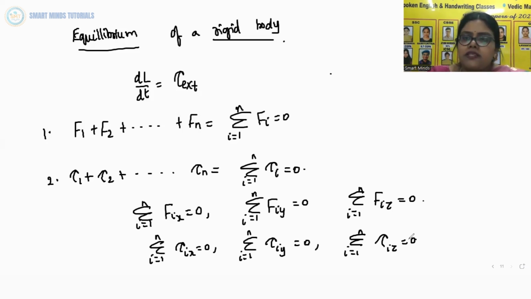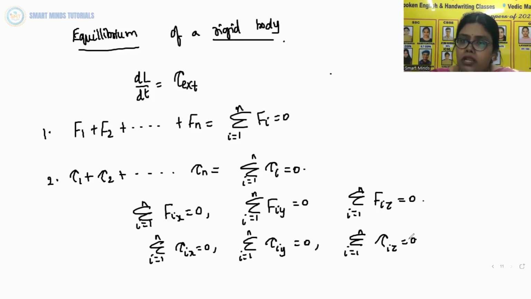Since rotational motion does not apply to a particle, only the conditions for translational equilibrium apply to a particle. So for equilibrium, the vector sum of all the forces on it must be 0. Since all these forces act on a single particle, they must be concurrent. And equilibrium under concurrent forces was already discussed in the previous chapters.